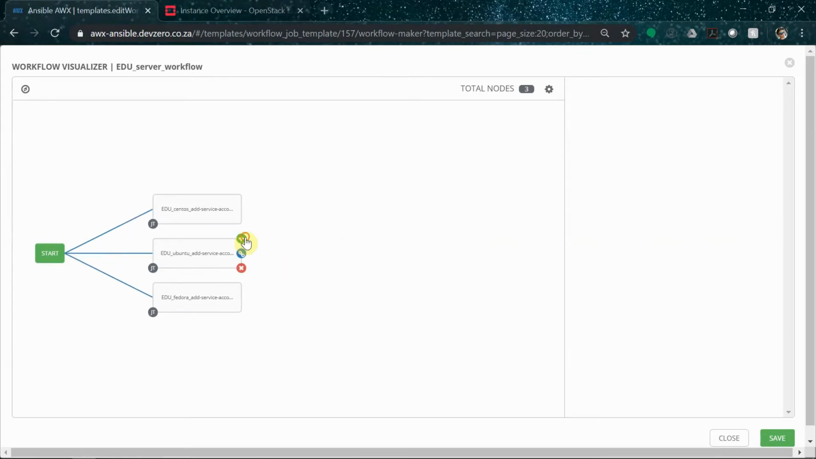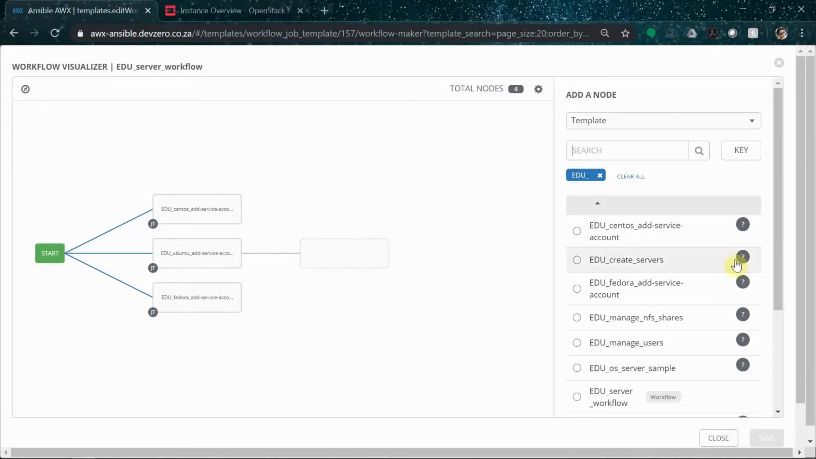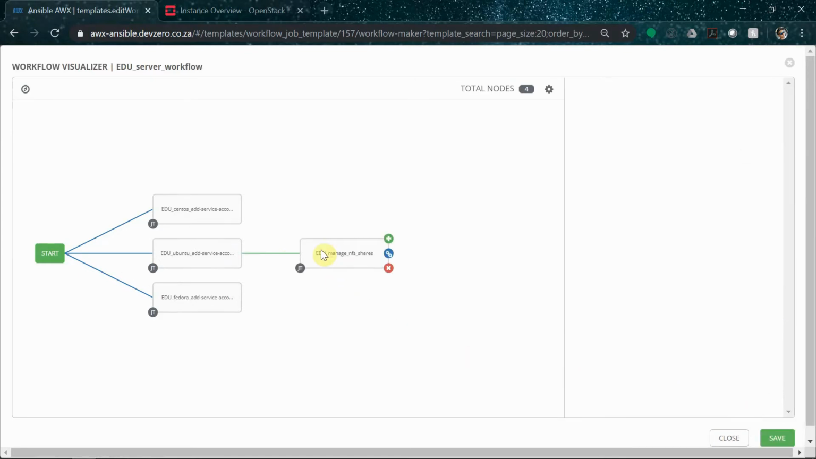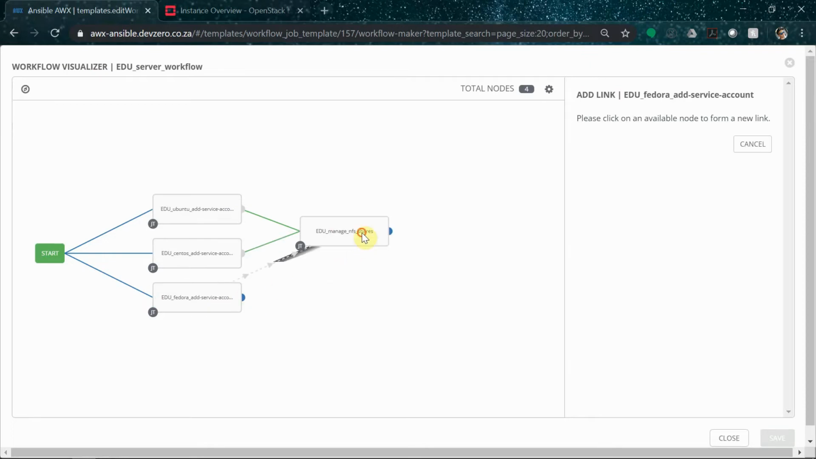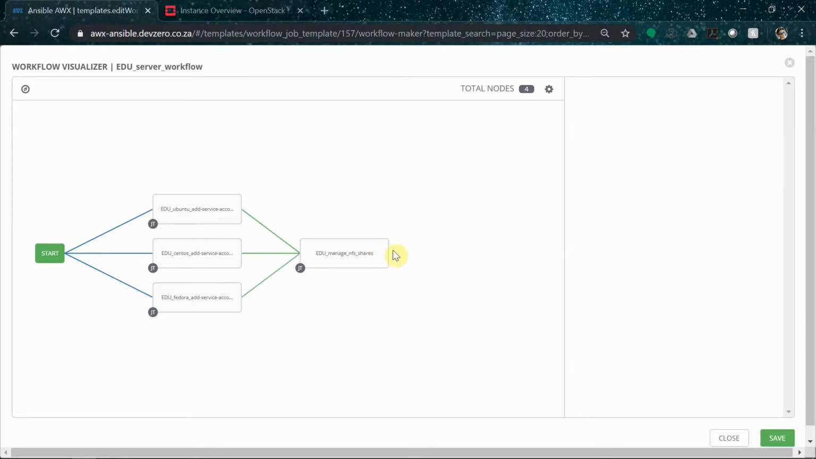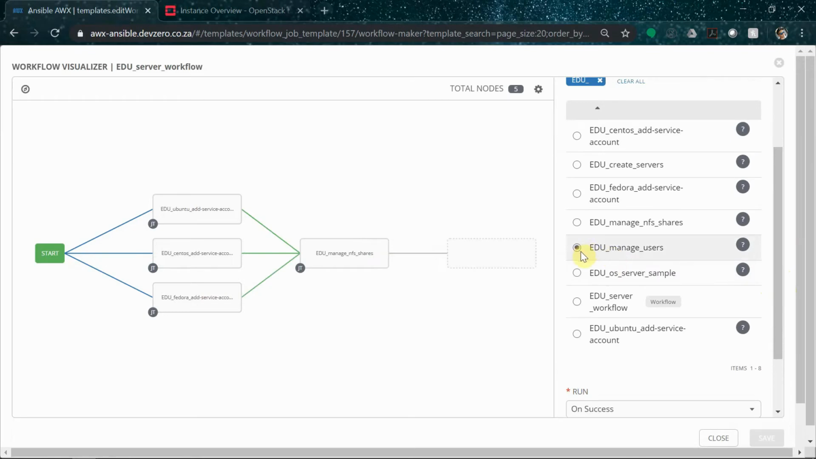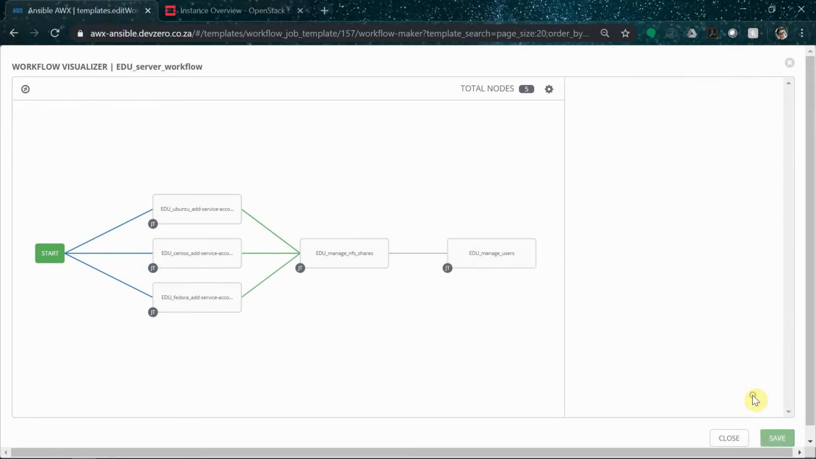So right after the service account tasks run, we'll add the manage NFS task and then link it to the previous tasks so that it only starts running after all prior tasks have completed successfully. After that, we'll run the Ansible role, which creates the 50 user accounts across all the servers. Now, seeing as though these 2 tasks run as the service account, we can start doing cool things in the playbook,